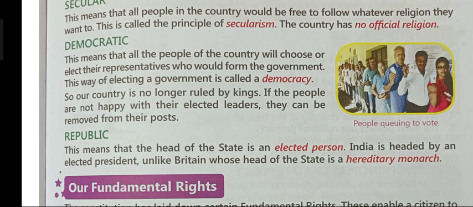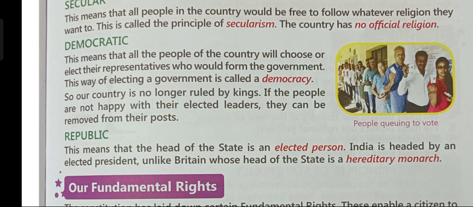Democracy is a situation where the citizens of a country choose their own leaders. So, India is a democratic country where its citizens can choose their own leaders. Our country is no longer ruled by kings, and if people are not happy with their chosen leaders, they can be removed from their posts also.